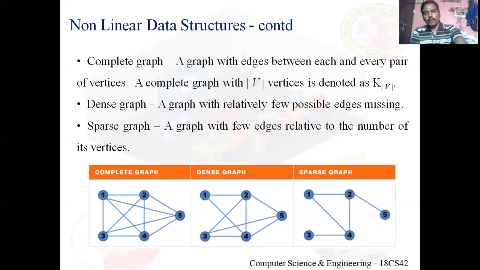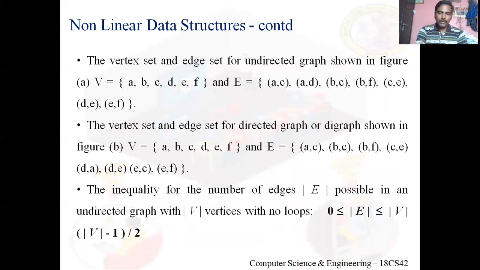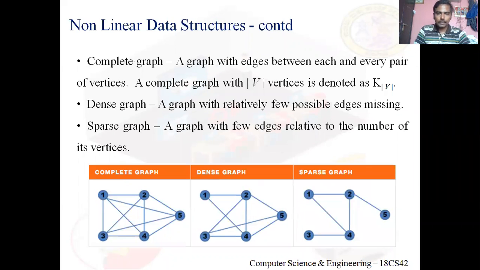Now in this graph, how many vertices? 5. So according to this equation, 5 into 5 minus 1, that is 4, so 5 into 4, 20 by 2, that's nothing but 10. So in an undirected graph with 5 vertices, maximum 10 edges. Just have a look at the complete graph. There are 10 edges. That was the inequality.